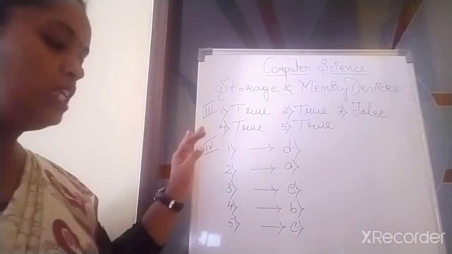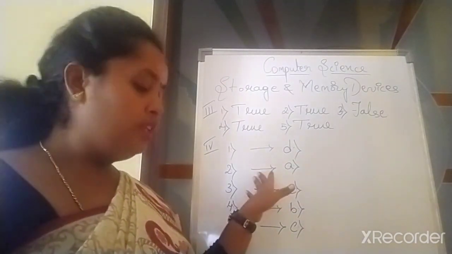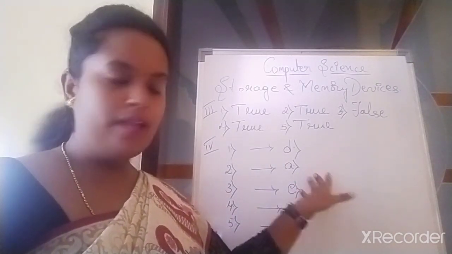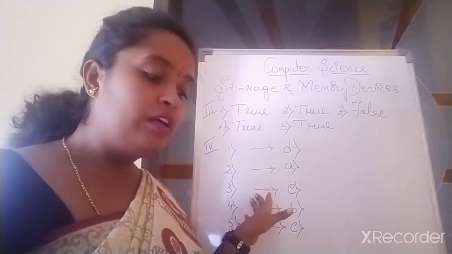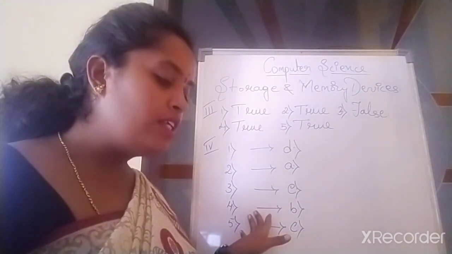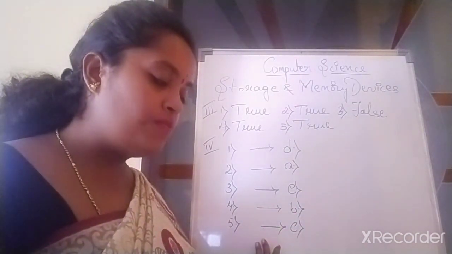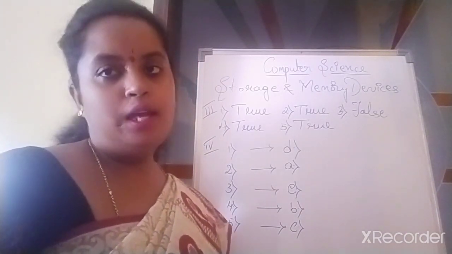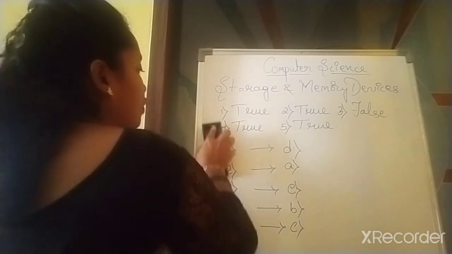First one, the digits 0 and 1 are known as bits or binary digits. Option is D. Second one, secondary memory is used to store data permanently. Option is A. Third one, RAM is also known as read write memory. Fourth one, hard disk consists of several disks called platters. Last but not the least, fifth one, two kinds of memory of a computer are primary memory and secondary memory. Understood children? Now we'll move on to answer the following questions.